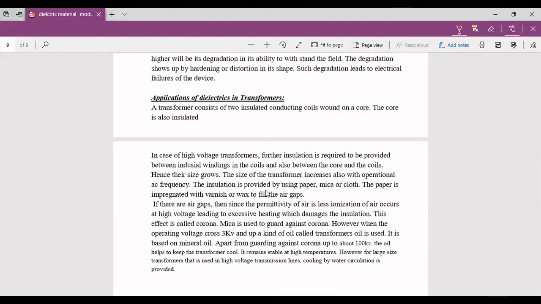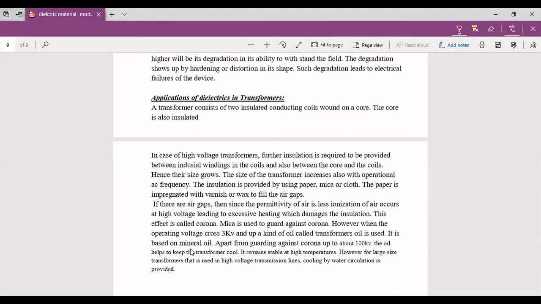The insulation is provided by using paper, mica or cloth. The paper is impregnated with varnish or wax to fill the air gaps. If there are air gaps, then since the permittivity of air is less, ionization of air occurs at high voltage, leading to excessive heating which damages the insulation. This effect is called corona. Mica is used to guard against corona.